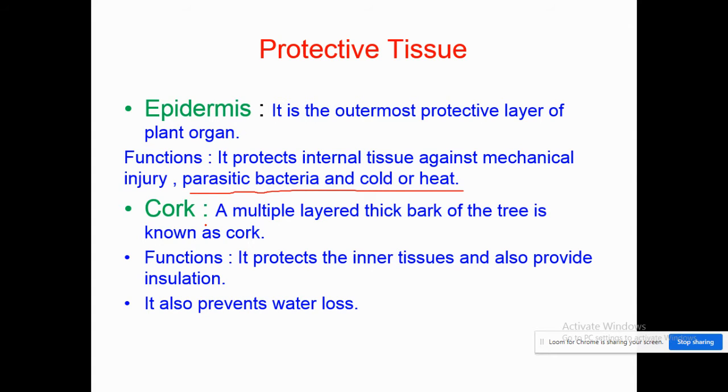Now as the plants grow older, the protective tissues at the periphery undergo several changes, forming a multiple layered thick bark of the tree. You might have seen the woody brown colored bark of the tree. This is actually known as cork. Its function is to protect the inner tissues and also provide insulation against mechanical injuries, freezing temperature and very high temperature, and it also prevents the water loss, that is transpiration.